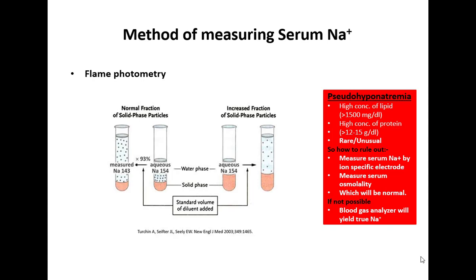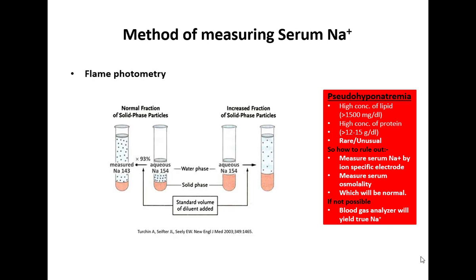To take less blood volume, we have to use a diluent. Because of the dilution, the laboratory serum sodium which we get is less than the actual plasma sodium. But if the solid concentration increases, by increased lipid level or increased protein level, we still add the same volume of diluent, so there is more dilution of the plasma, and because of that there is pseudohyponatremia. So in hyperproteinemia or hyperlipidemia, we use the same diluent, assuming the patient has only 7% solid concentration, so there is more dilution, and because of this we falsely measure a low serum sodium.